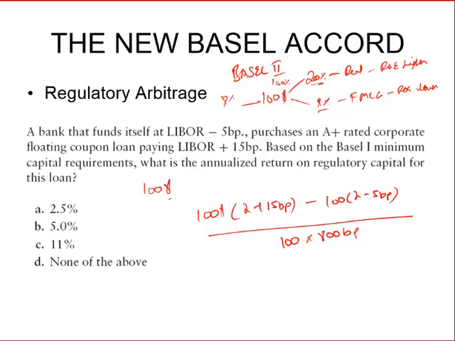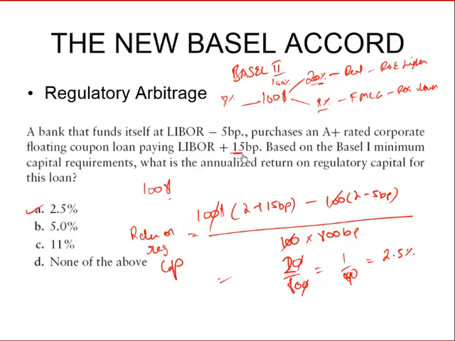So the return on regulatory capital can be calculated as LIBOR will get cancelled, 15 plus 5, 20 upon 800, that is 1 upon 40, which is nothing but 2.5%.